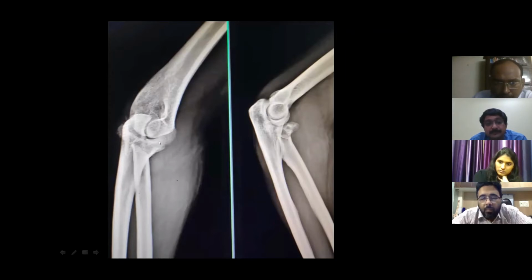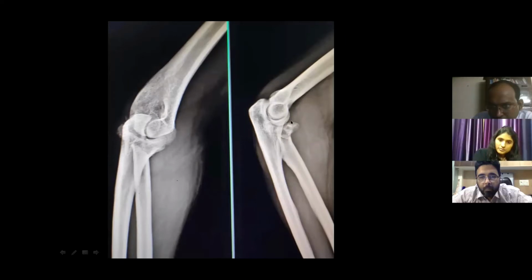But what we can make out from the lateral view is that there is a distortion of the radial head and neck due to a large comminuted fracture. You can see an anterior bone fragment, and in the AP view you are also able to see a lateral fragment. The radio-ulnar joint appears preserved, there is no dislocation as such.